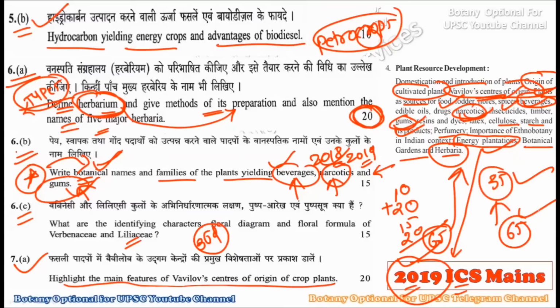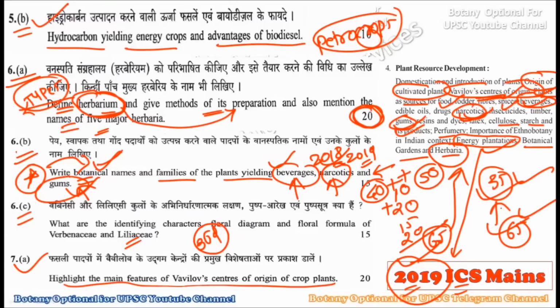Okay, they will change from year to year. So that does not mean that you are going to prepare this particular chapter for 50 marks, or in a forest service for 40 marks. This is not fixed marks. Okay, they will change. They may ask you this for 35 marks, or they may give 65 marks weightage to this particular chapter.